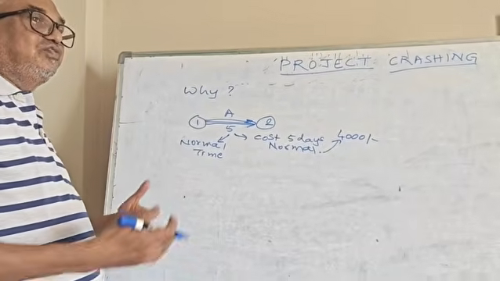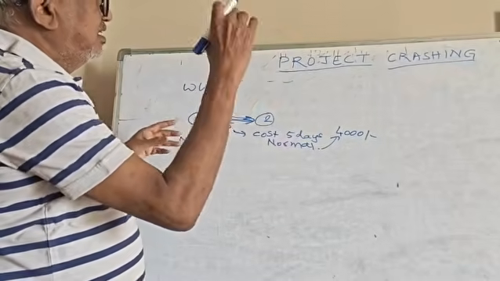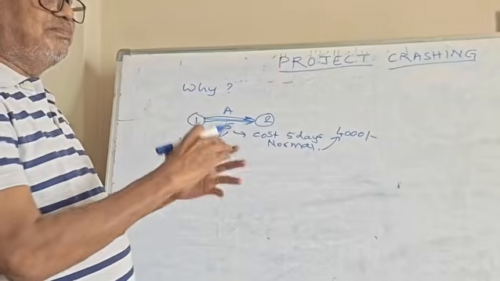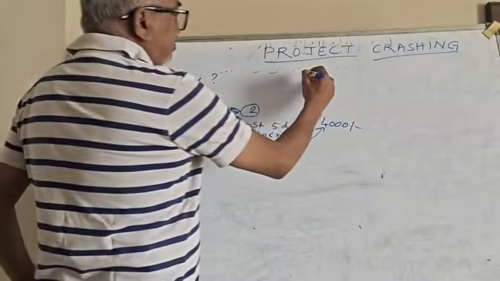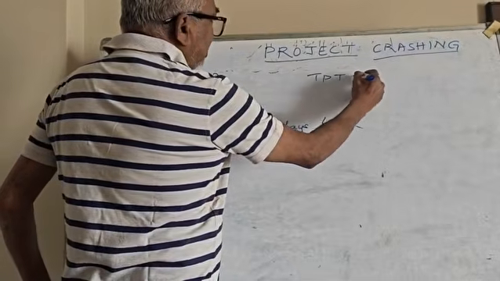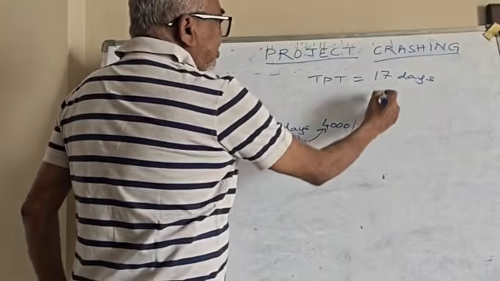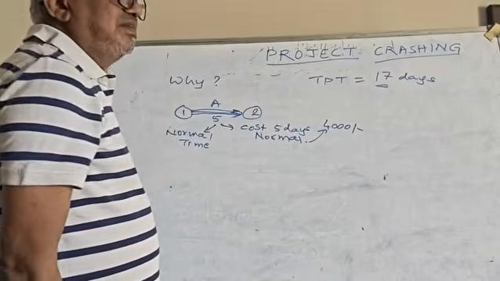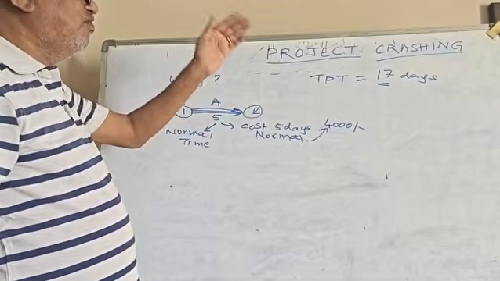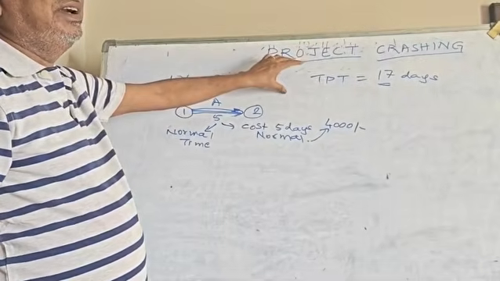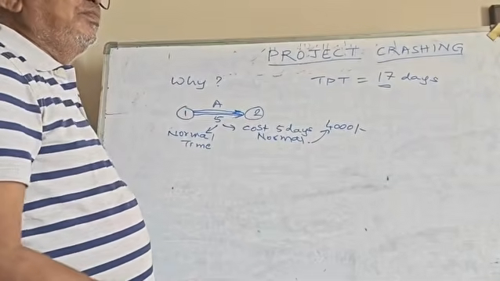Now, as I told, there are so many reasons why crashing has to be done. Crashing is the technique of compressing the network. Suppose the network is taking, what was the TPT in our first problem? Maybe 17 days. Now this 17 days is the normal time, normal duration, I mean, if it is done in a normal way. Now we don't want this project to be completed in 17 days, but in a lesser amount of time. Why? Because there are so many obvious reasons.